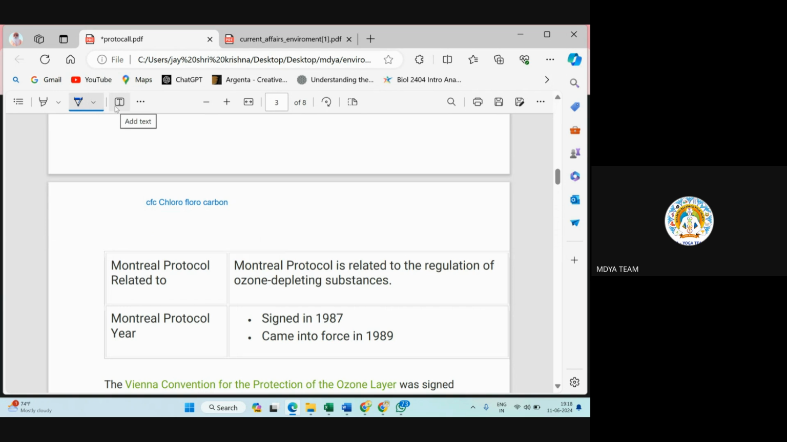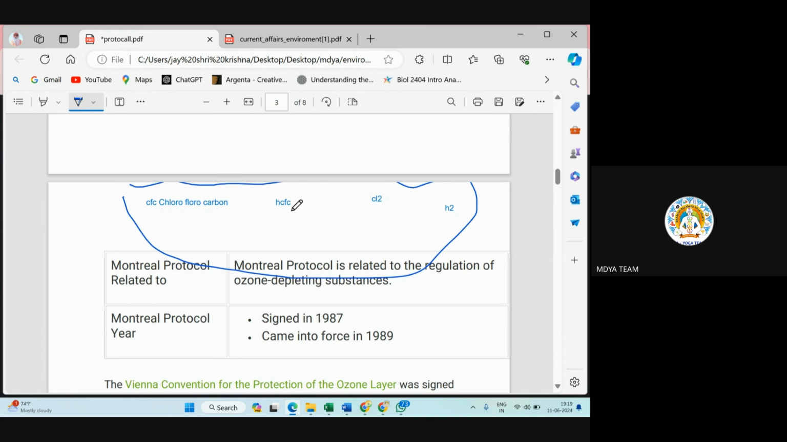And one more thing, if they are asking you in very much detail, for example, other option is HCFC, hydrochlorofluorocarbon. One option is Cl2, chlorine gas, and one option is hydrogen gas. So which of the following is not ozone depleting? Among these, other three are also ozone depleting, hydrochlorofluorocarbon.